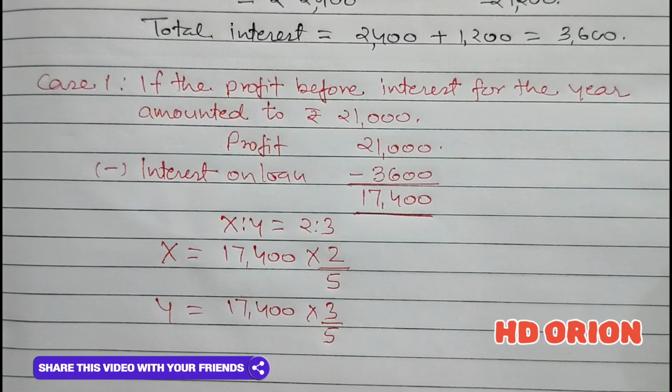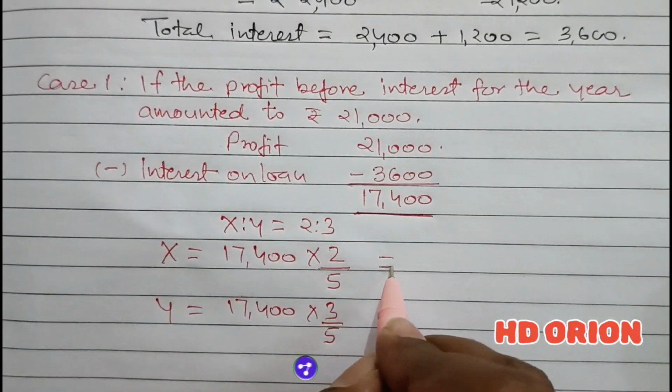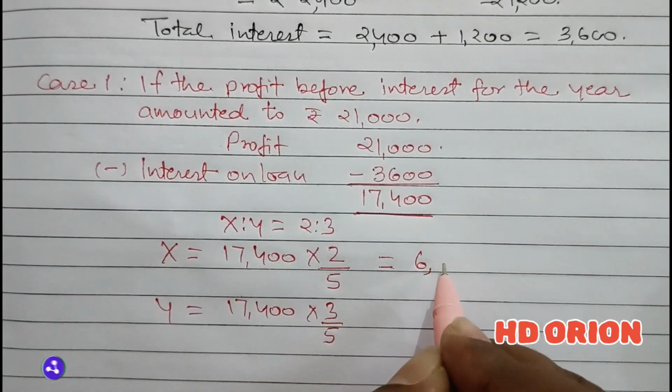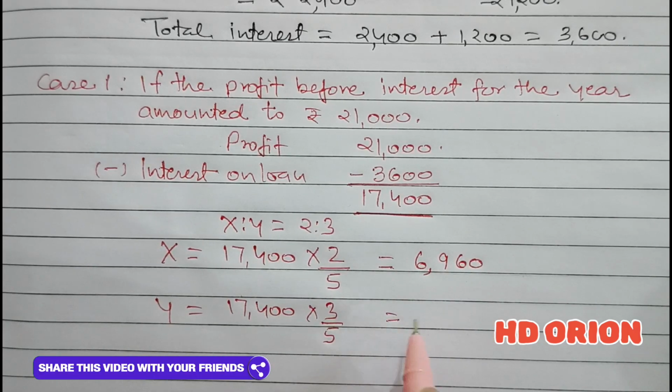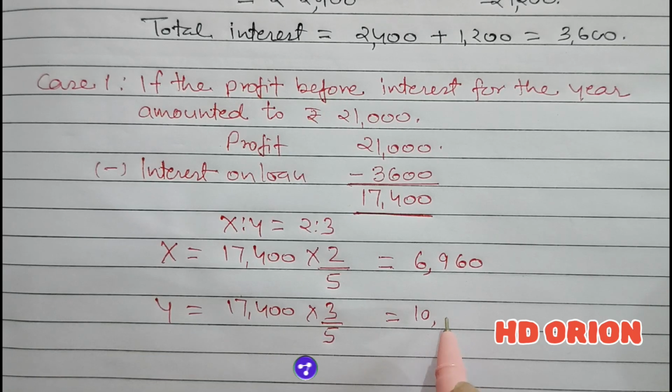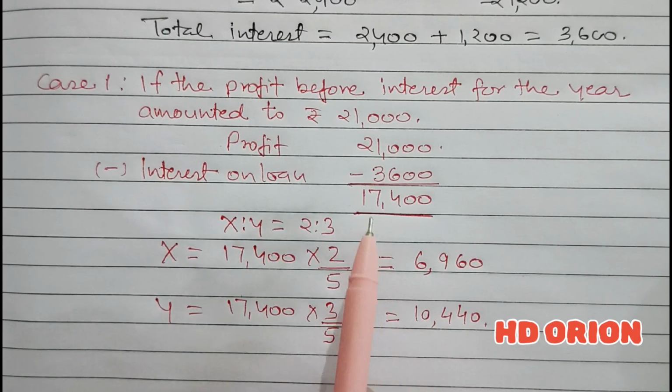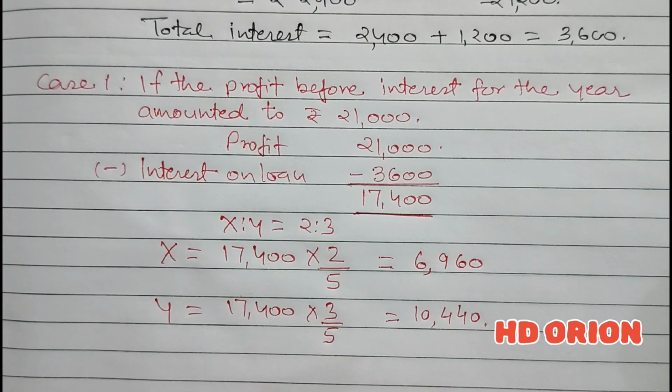And the amounts are rupees 6,960. And for Y, the final profit is how much? 10,440. So this is the appropriation of profit to them after interest on loan is paid.